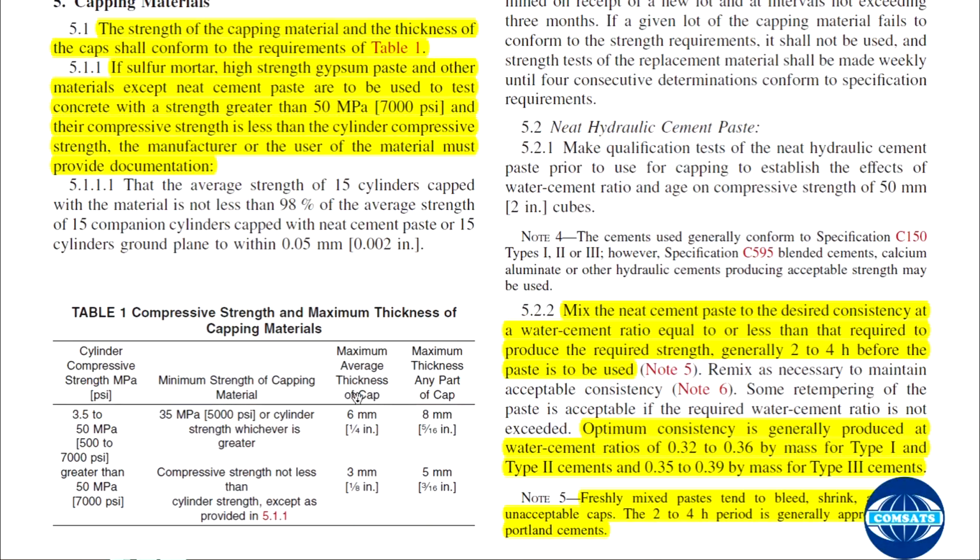And maximum average thickness of cap should not be more than 1/4 inch, and maximum thickness of any part of cap should not be more than 5/16 inch. Okay, if greater strength cylinders are used, and that is more than 7000 psi, then compressive strength not less than cylinder strength, and these are maximum ranges for thickness.